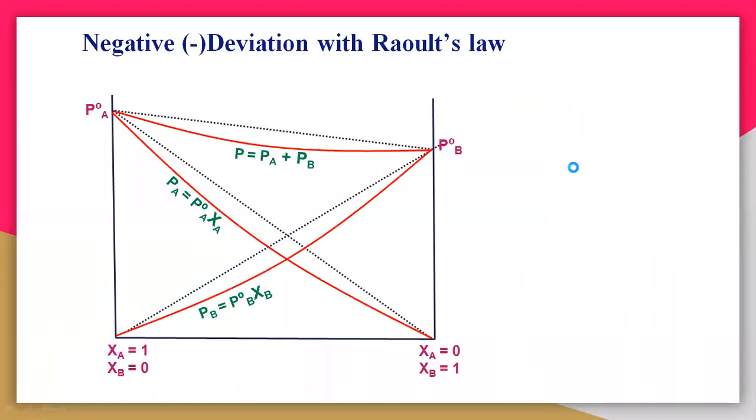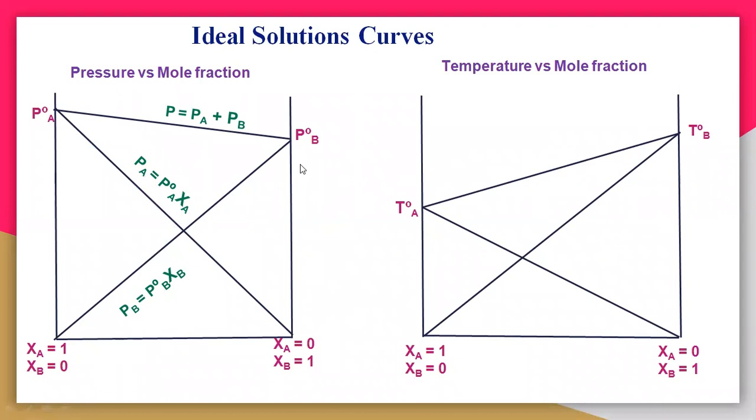See here the curves. These curves are pressure versus mole fraction and temperature versus mole fraction. The pressure versus mole fraction, we have already seen that. Once again, I'm telling you the vapor pressure has an inverse relation with the temperature. So see here what happens.